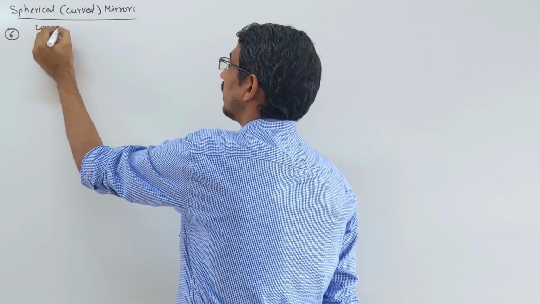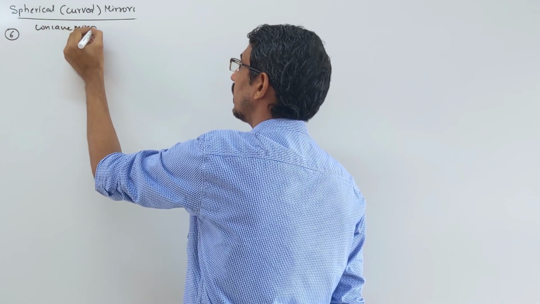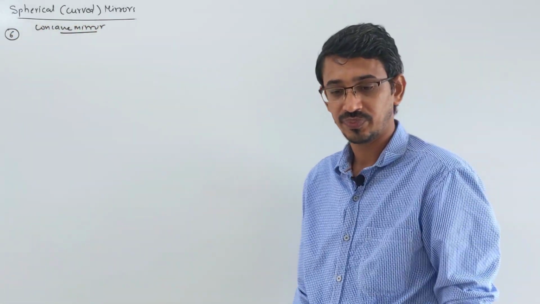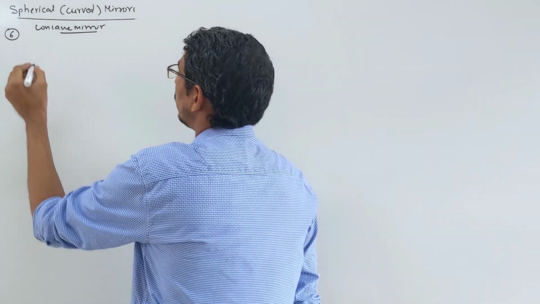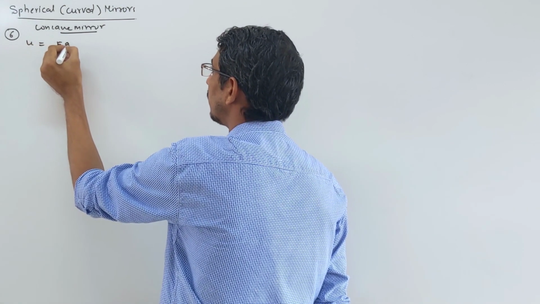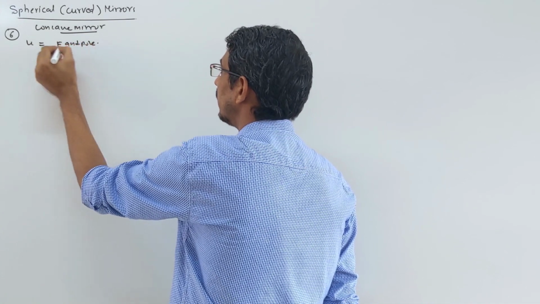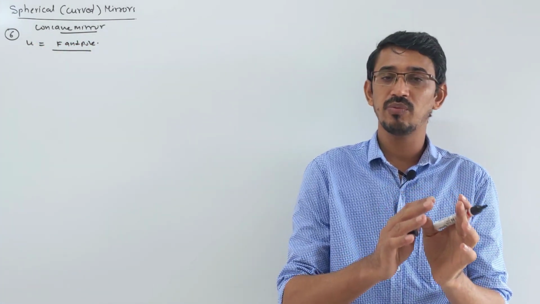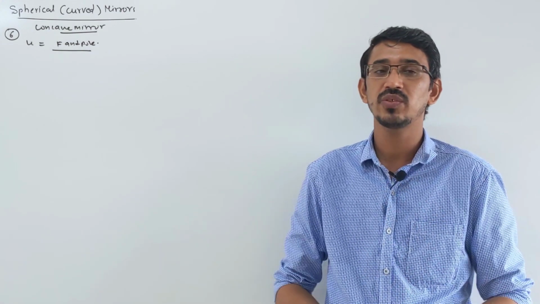I think I did a mistake. Okay, concave mirror I'm talking. Yes, sixth case, last case, when the virtual image is formed. What did I miss there? When I said object U is placed between what? Your focus and the pole. Right? Your object is placed between focus and the pole. Image is formed behind the mirror. It's okay. Virtual image is formed.